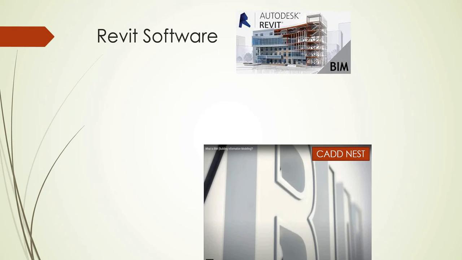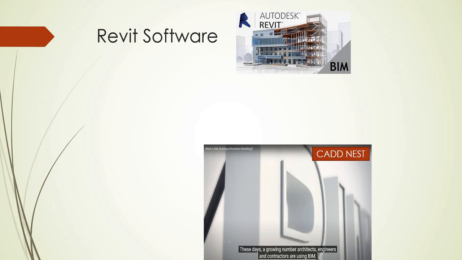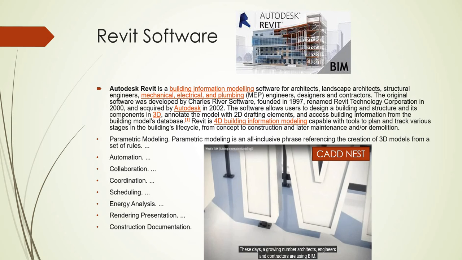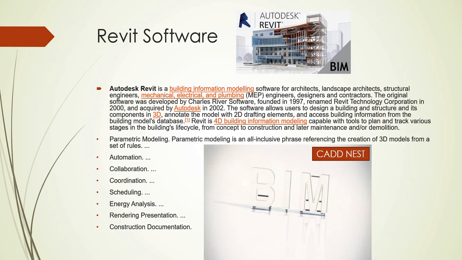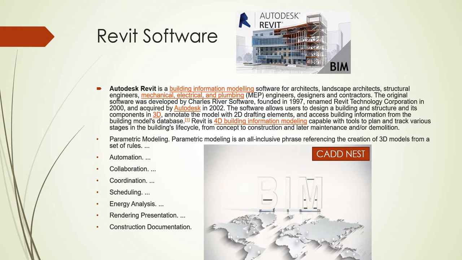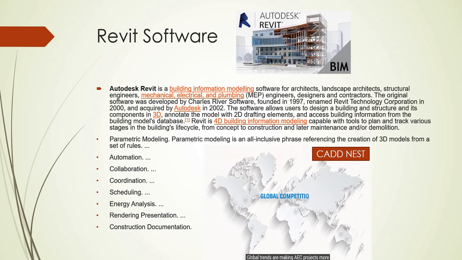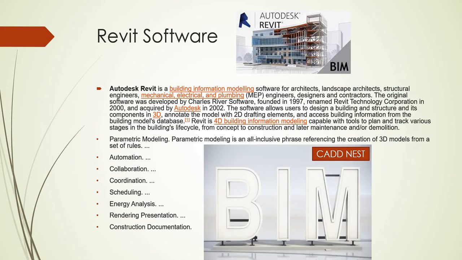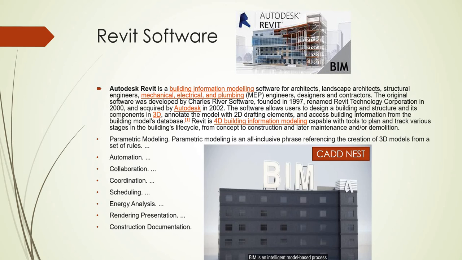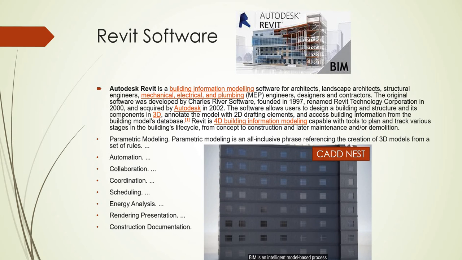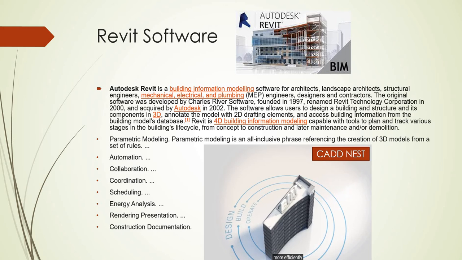The next software is Revit. Revit is a BIM-supported software, and it is also from the Autodesk company. Revit is building information modeling software for architects, landscape architects, structural engineers, mechanical, electrical and plumbing engineers, designers and contractors. The original software was developed by Charles River Software, founded in 1997, and renamed Revit Technology Corporation in 2000, after which Autodesk purchased it in 2002.